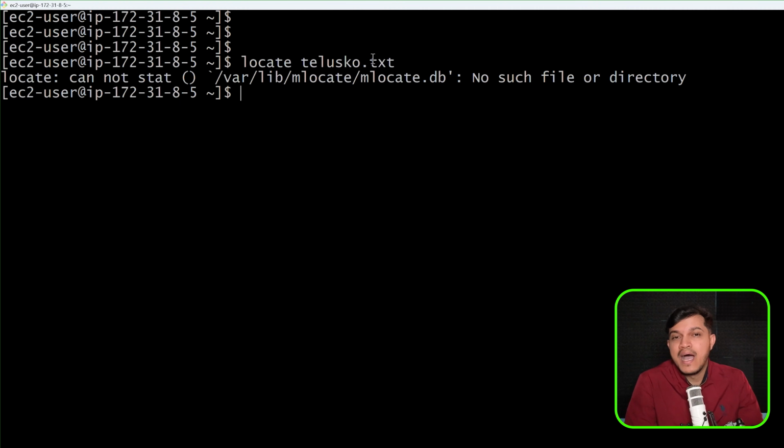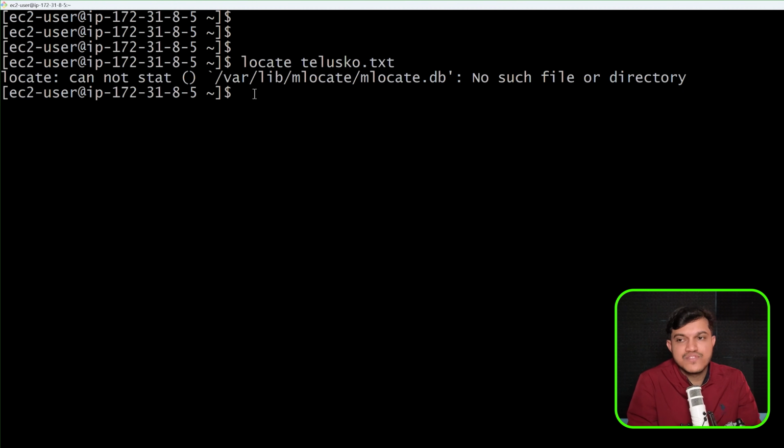One thing you may have to understand is that locate command will search for whatever file or directory you specify here in its internal database. Internally, it will maintain one database, and whatever details are updated in the database, it will search only from that particular place, not in the whole file system. It will not go and check the entire file system of your Linux. It will just search in its internal database.